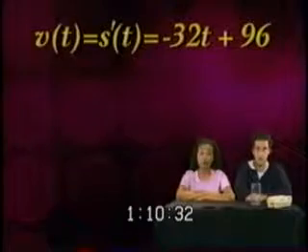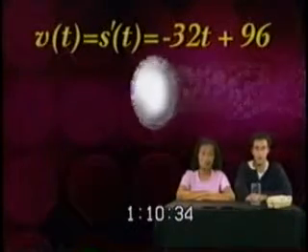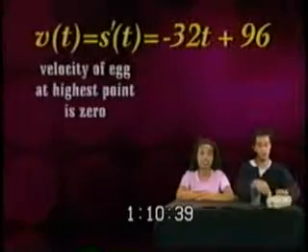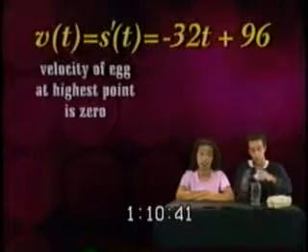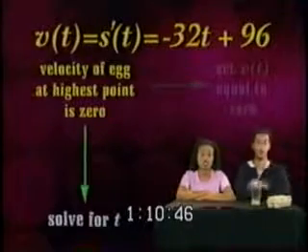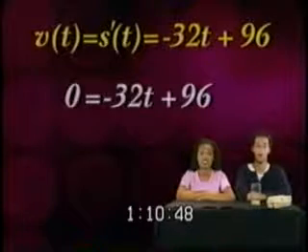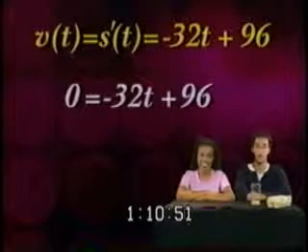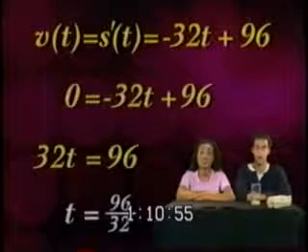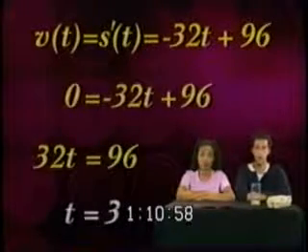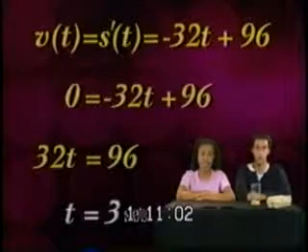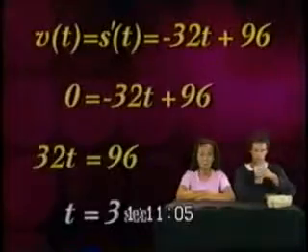Okay, so now we have the velocity function for the egg. Remember, we want to know how high the egg goes up in the air. Since the velocity of the egg at its highest point is 0, we need to set this expression equal to 0 and solve for t. So 0 equals negative 32t plus 96. Bring negative 32t over to the other side and divide the 32 out. So t equals 3. Since t is measured in seconds, t equals 3 seconds.